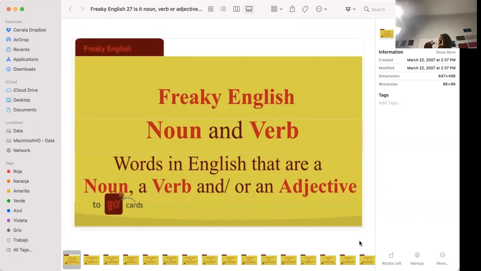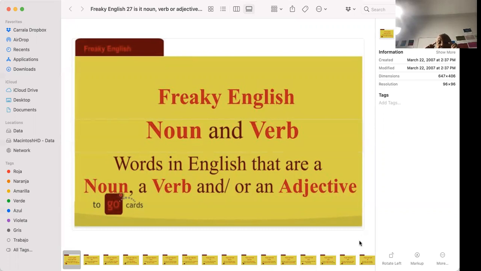Then you have an adjective. An adjective describes. There's different kinds of adjectives, but generally speaking, an adjective describes. And what does it describe? It describes a noun. And what is a noun? A noun is a person, place, thing, or idea.